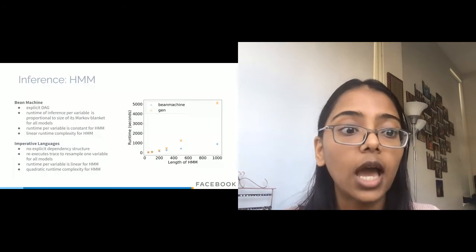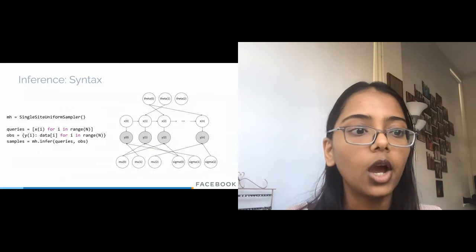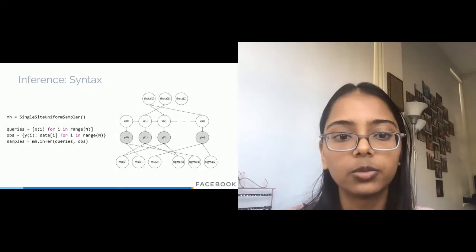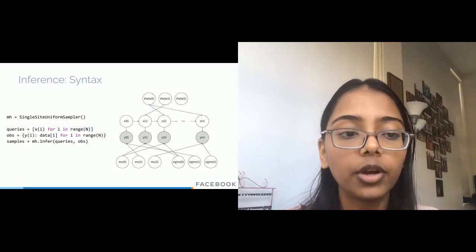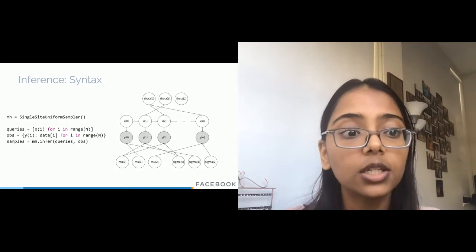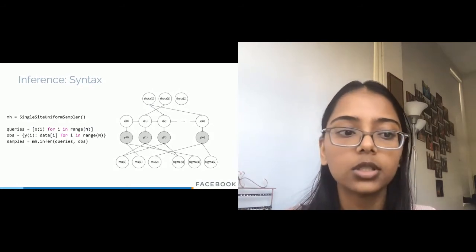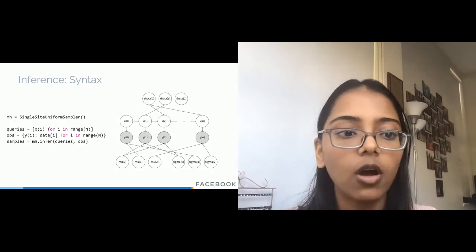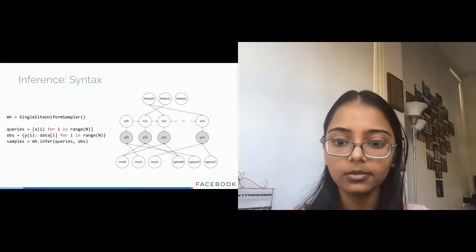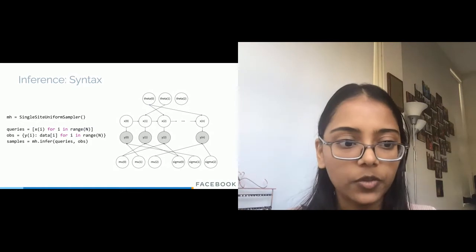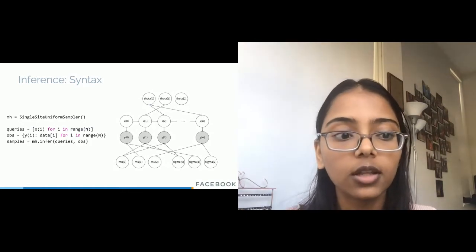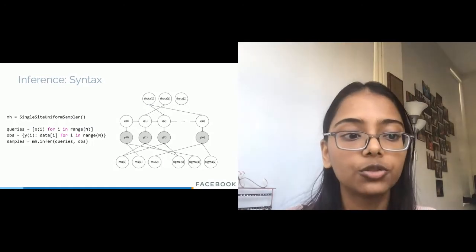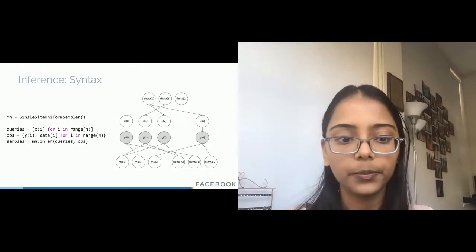Here we showcase how inference is called in Bean Machine. We instantiate the inference algorithm we're using. In this case, because we have discrete variables, we're using a uniform sampler. We create a list of random variables that we wish to query. We create a dictionary of observations, binding random variables to observations. We pass in queries and observations, and Bean Machine creates the graph and automatically performs inference. Okay, so the key takeaway so far in terms of the underlying inference techniques is that we perform single-site moves and exploit the underlying model structure to do so in an efficient and scalable way.